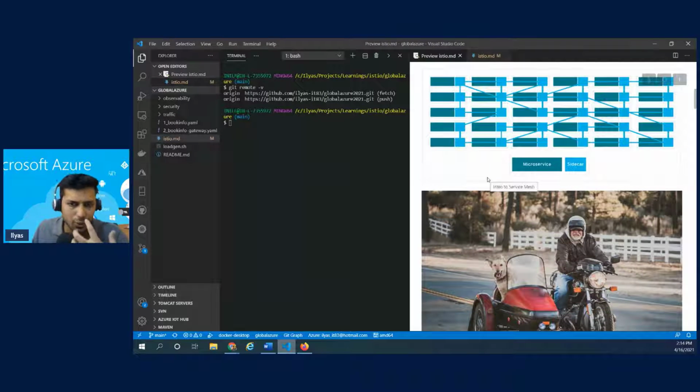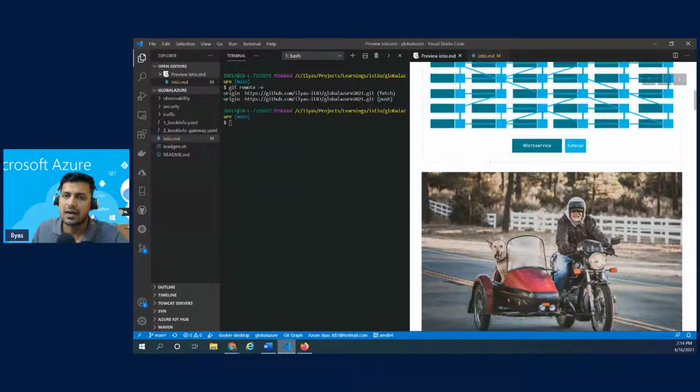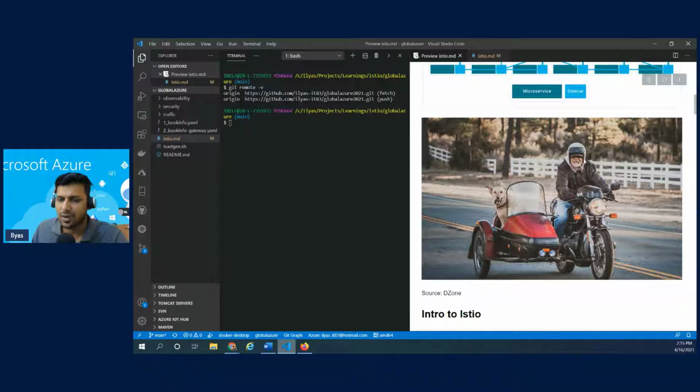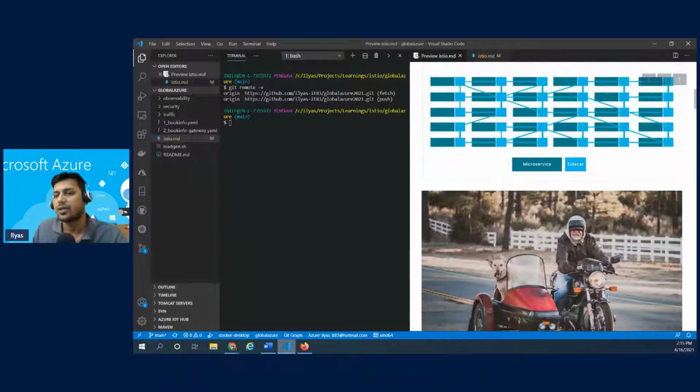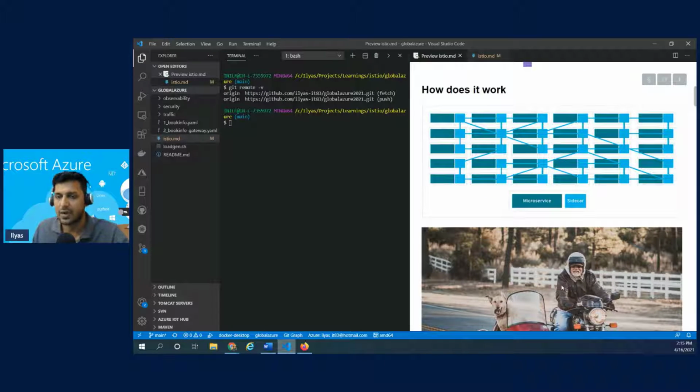So if you are new to the sidecar pattern, probably this image would help you understand what we are talking about here, right? We have a car or a bike, and then there is a sidecar which is connected to the main vehicle, in this case, a bike. Now, Istio follows a very similar pattern, the sidecar pattern, right? It hooks a proxy to each and every workload or application or container, which usually runs in a pod.